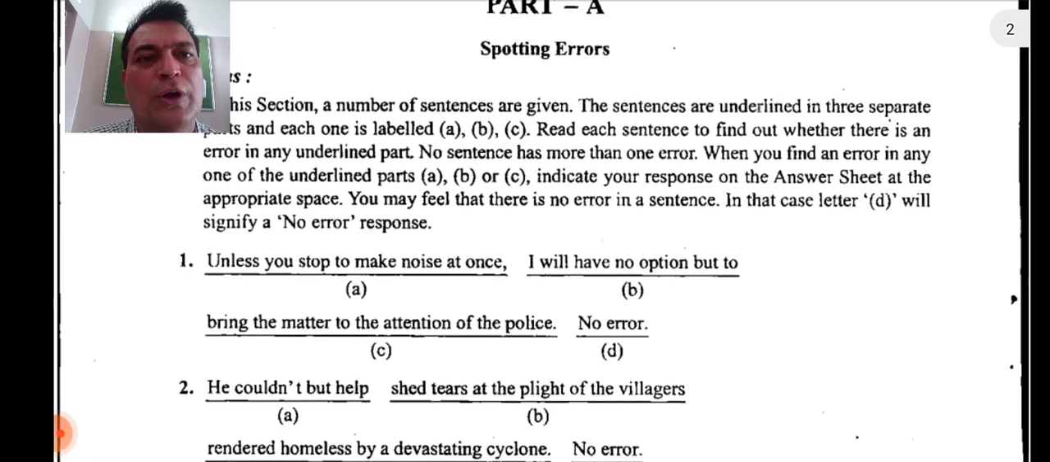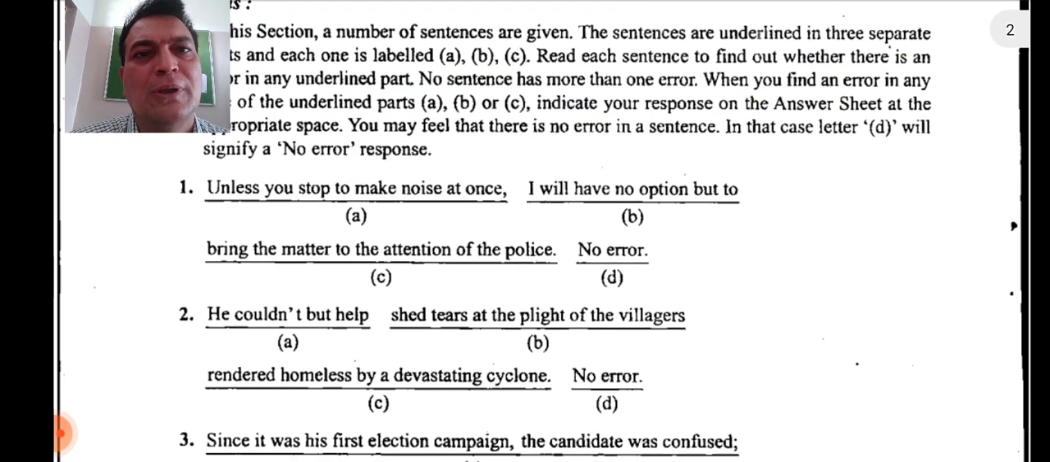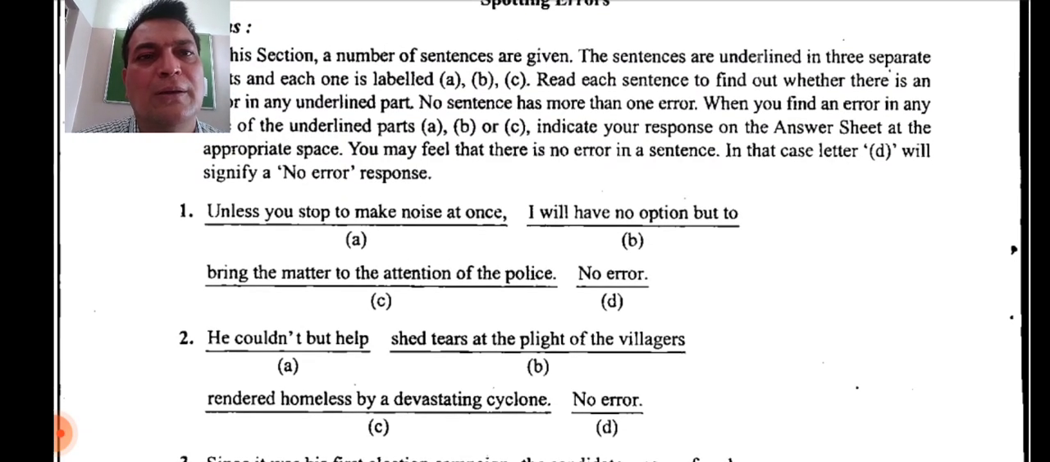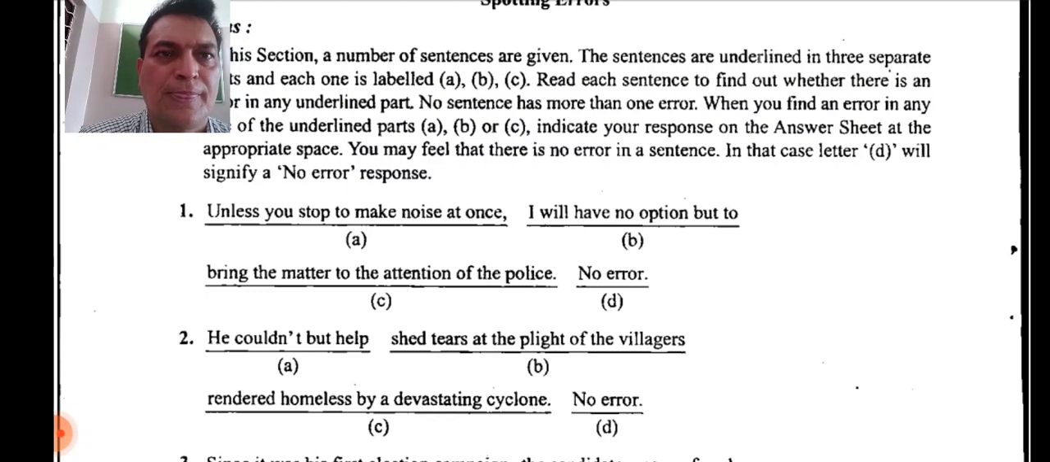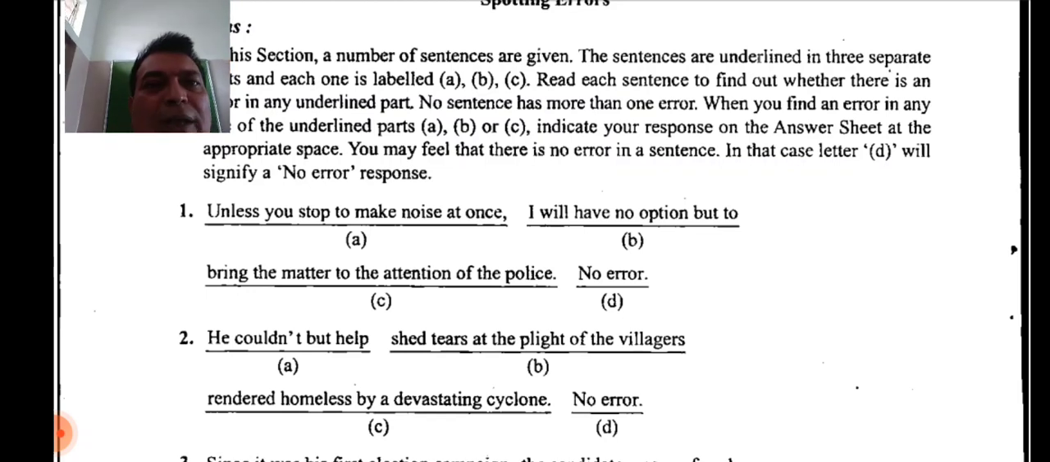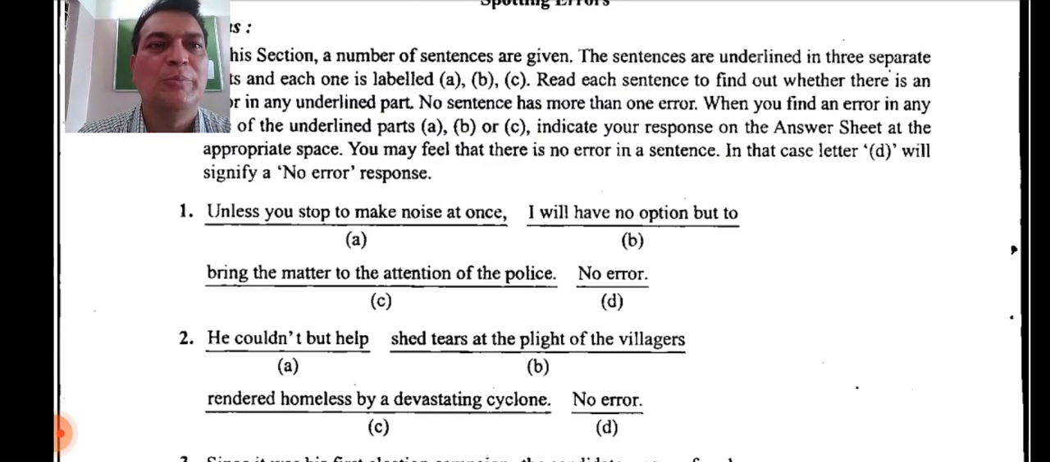Unless you stop to make noise at once, I will have no option but to bring the matter to the attention of the police. No error. So here you see the first part, that is A. It's labeled as A: Unless you stop to make noise at once. Second part, it's labeled as B: I will have no option but to. And the third part is C: bring the matter to the attention of the police. And you have to find whether there is an error in any of these parts, A, B or C.